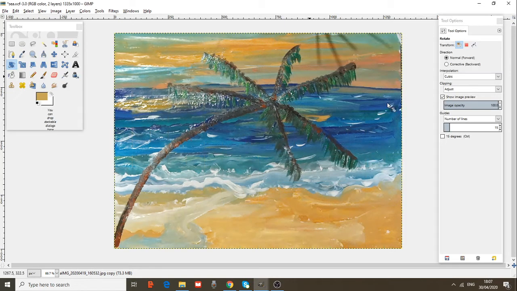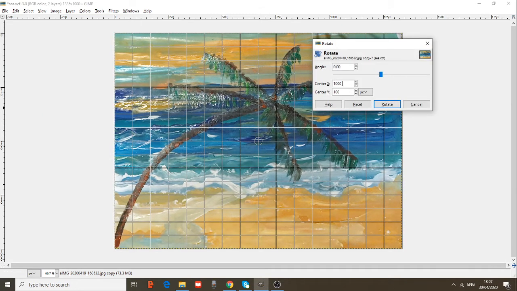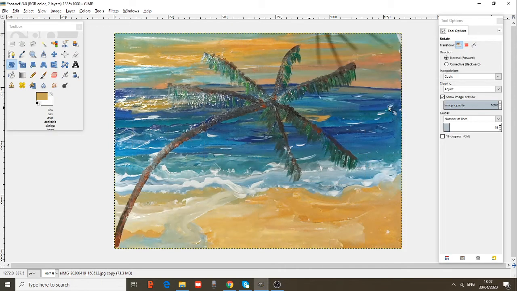Rotate. It's not enough. We may change it. It's not big the difference, that's why. Let's change the numbers.